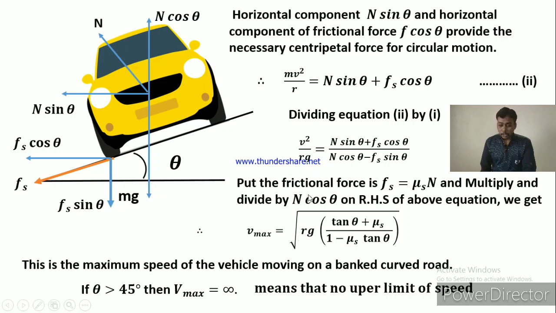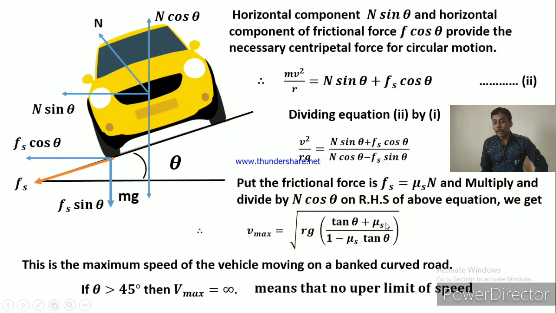Remember one thing: if the frictional force is 0, meaning mu s is 0, ignoring the friction, then we get the equation V is equal to under root Rg tan theta, that is the most safe speed. Vs is equal to under root Rg tan theta, so this limit is introduced here. Why is this maximum limit there? It is only due to the frictional force.